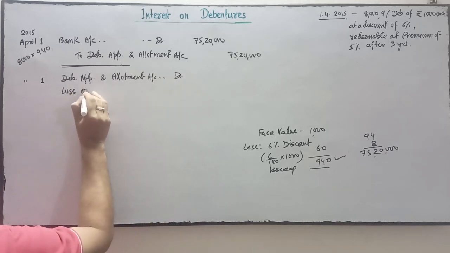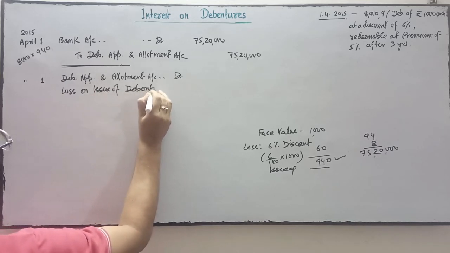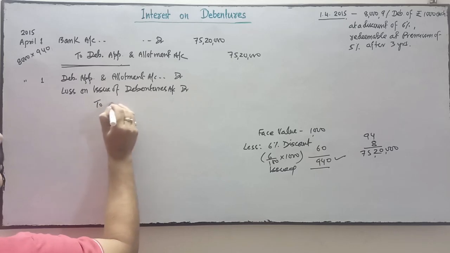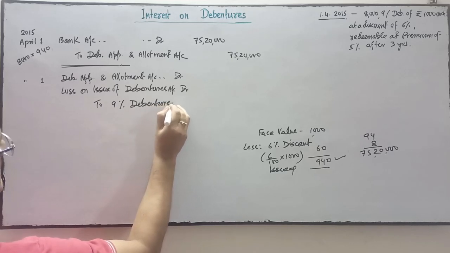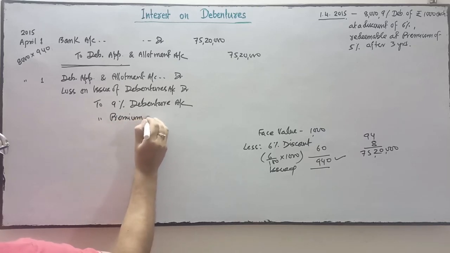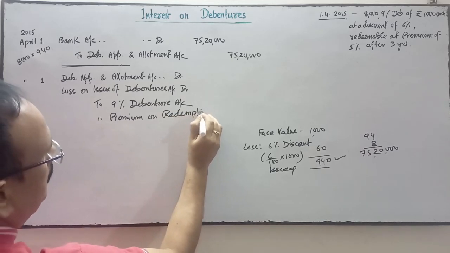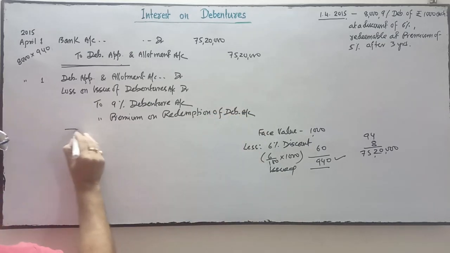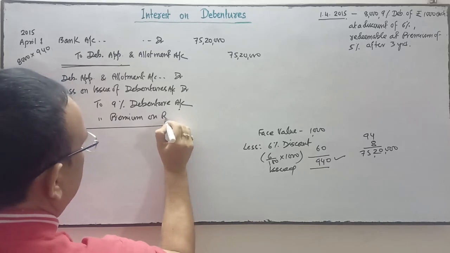Loss on issue of debenture account debit, to 9% debenture account, to premium on redemption of debenture account.